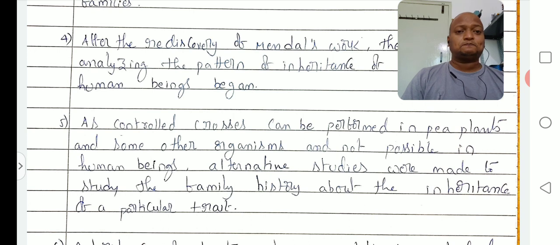So here, what happens? Since controlled crosses are not possible in human beings, alternative studies were made of the family history to study the inheritance of a particular trait. If a particular character is present in one generation, we study the family history to see whether that character is carried forward to the next generation or not. So father, son, grandson, grandfather, father, son, grandson: the family history should be studied for the particular trait.